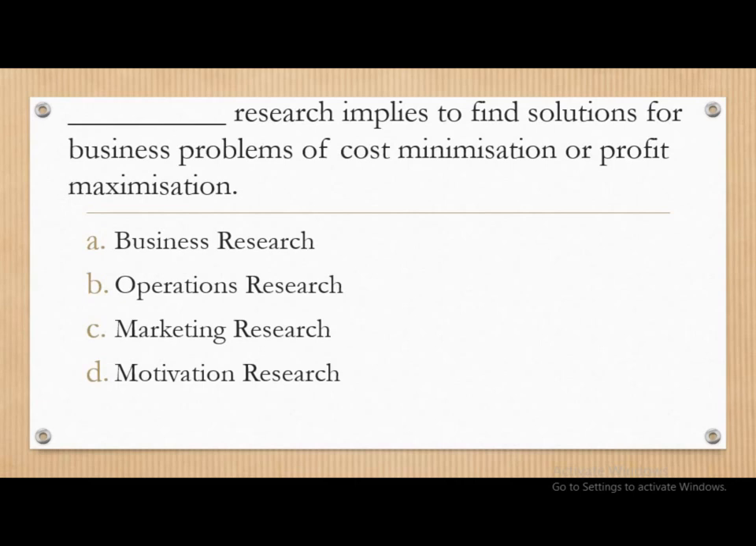Dash research implies to find solutions for business problems of cost minimization or profit maximization. The options are business research, operations research, marketing research, and motivational research. The correct answer is operations research. Here, one student might think that as the given part is cost minimization and profit maximization, it could be a financial research. But in the options, financial research option is not given. So ultimately, the nearer answer is operational research.